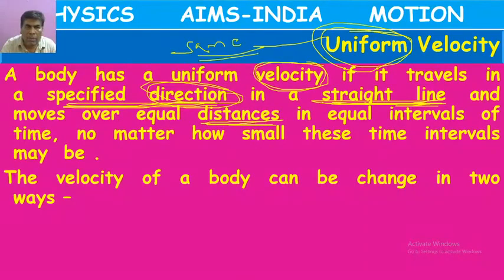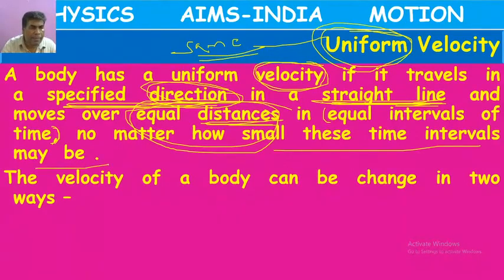It means if a body travels equal distances or equal displacements in equal intervals of time, no matter how small these time intervals may be, then it is said to be moving with uniform velocity.